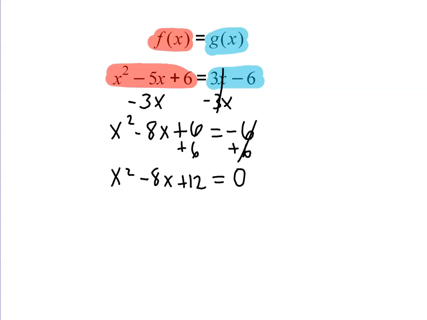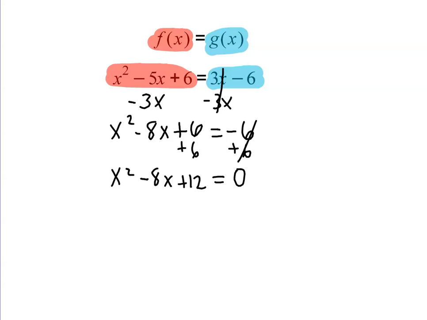So you want to think, what are our methods for solving quadratic equations? Well, first you want to check for a GCF. Is there any GCF we can take out? Well, not in this case. 1 would be the only common factor between the quadratic, linear, and constant term. So now you want to look at your factoring methods. Can we factor this? If we can, we're going to want to do that. But if we can't, we can always use our friend, the quadratic formula. So let's first see if this can be factored.